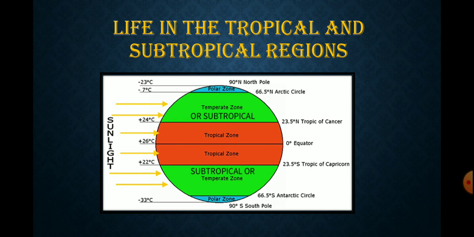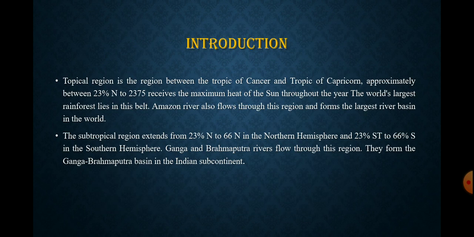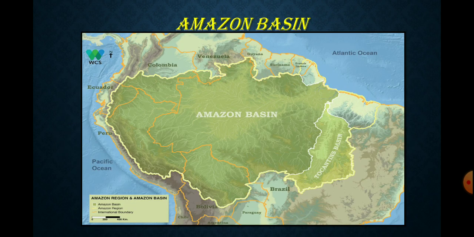So let us proceed. This is the introduction part which we have already discussed. Now this is the Amazon basin. You must all have heard about this. The major part of the Amazon basin lies in Brazil between the Guiana Highlands in the northwest and the Brazilian Highlands in the southeast. In short, we can say that the Amazon basin is located in the continent of South America. So let us study about the location, physical features, climate, plant life and animal life of this Amazon basin.